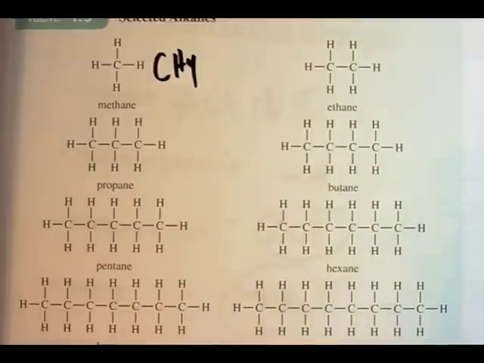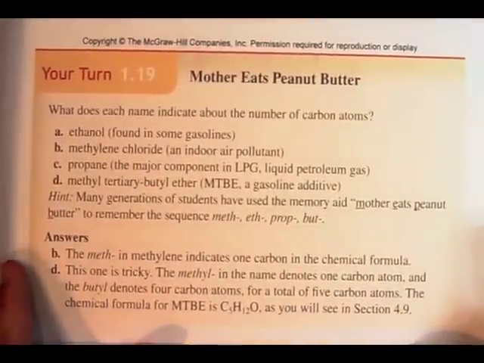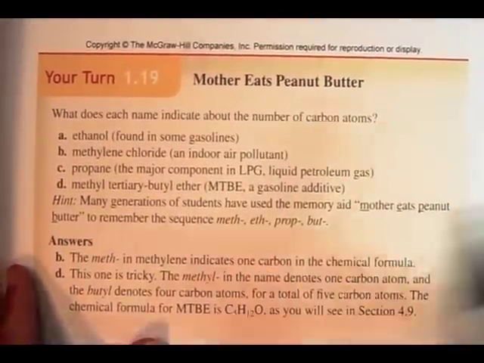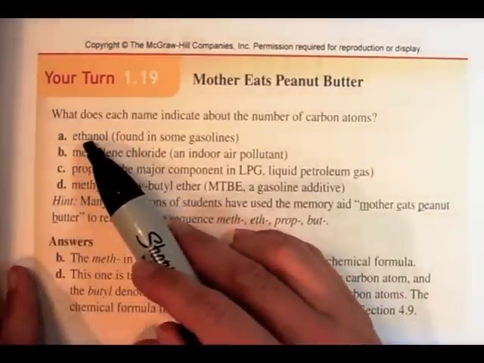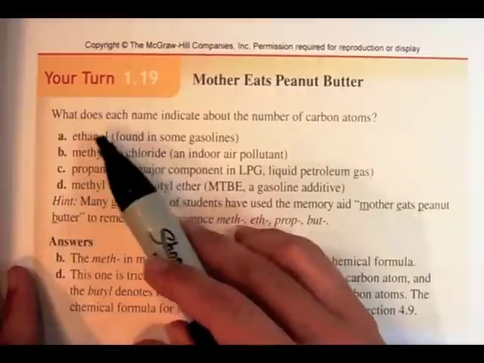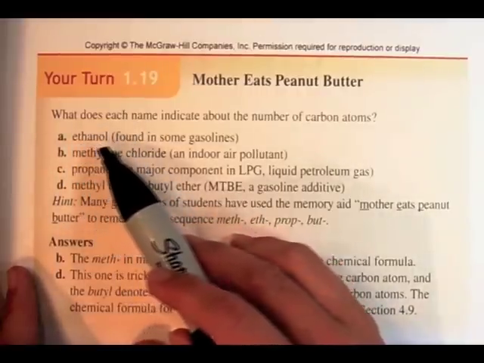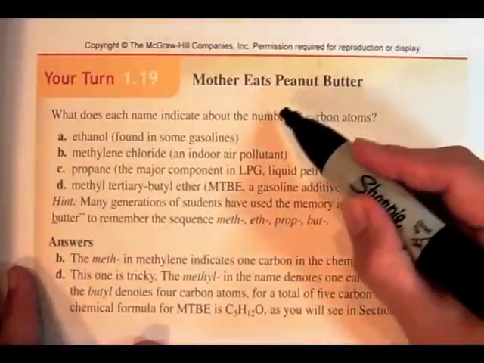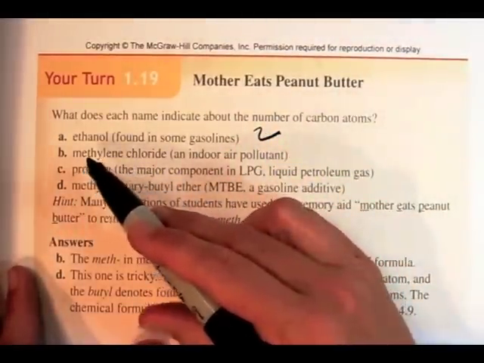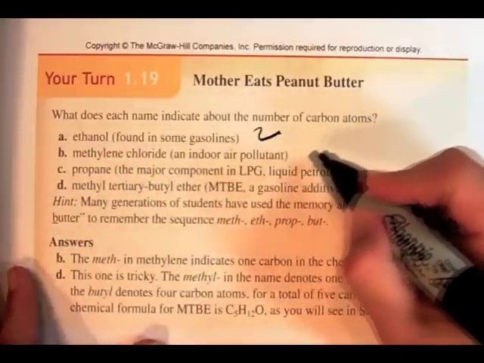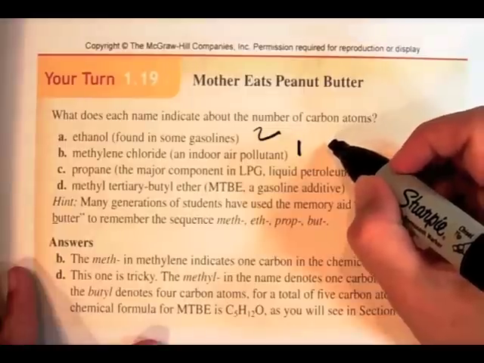For example, there's a practice from your textbook, and it says, what does each name indicate about the number of carbon atoms? This particular compound, ethanol, the eth in ethanol is telling me how many carbons. The ol is telling me, by the way, that it's a hydroxyl group or an alcohol, but all they're asking you is how many carbons. Eth indicates that there are 2 carbons from what you just memorized. Methylene chloride, meth, that's from methane. That means that there's 1. And methylene chloride is actually the common name for the compound dichloromethane.